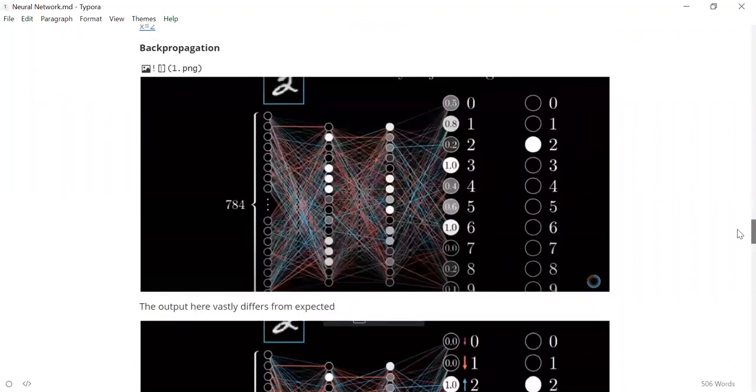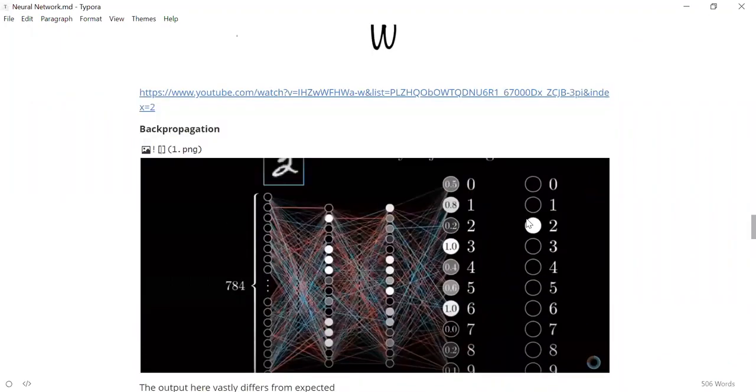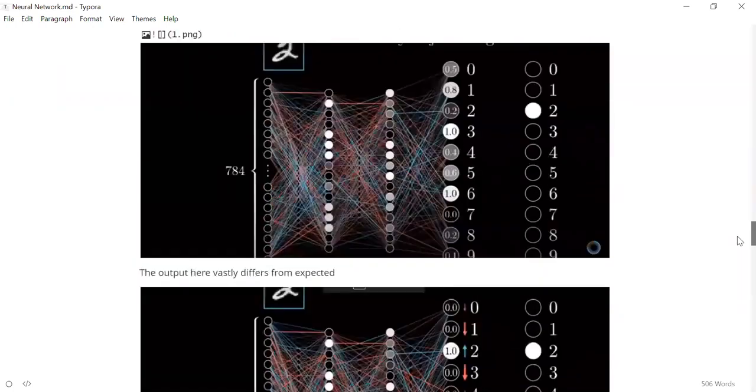In this case, you are expecting 2 to be 1 and the rest all to be 0, but it is not like that. Many other things are highlighted and 2 is not highlighted. So we need to increase the value of 2 and decrease the value of others, right? That is what we want from the neural network. We can increase the value of 2 by changing the values of weights, or you can change the values of nodes. We'll see how you can change that.